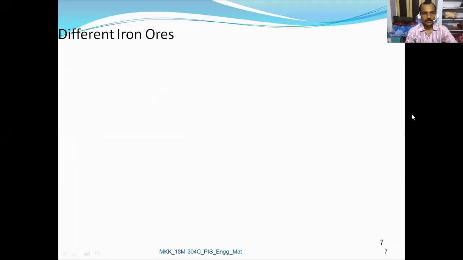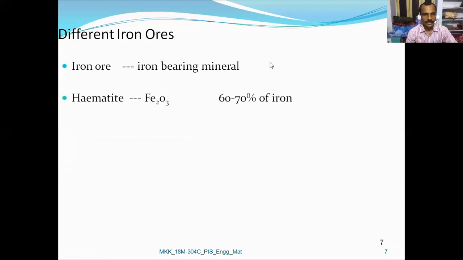So let us look at the different iron ores available. Starting with iron ore, nothing but the iron bearing mineral. Second is hematite, Fe2O3, having 60 to 70 percent of iron. Magnetite, Fe3O4, 62 to 73 percent of iron.